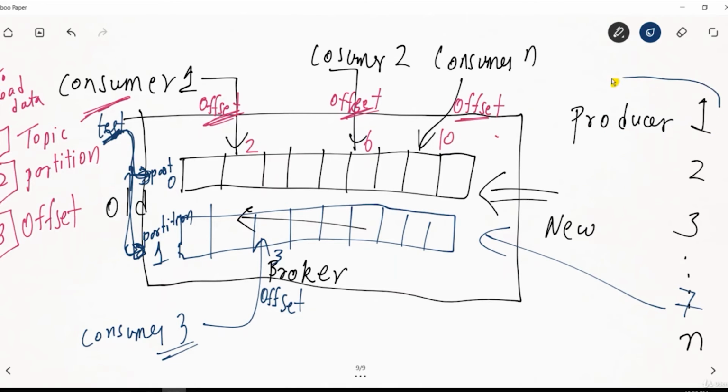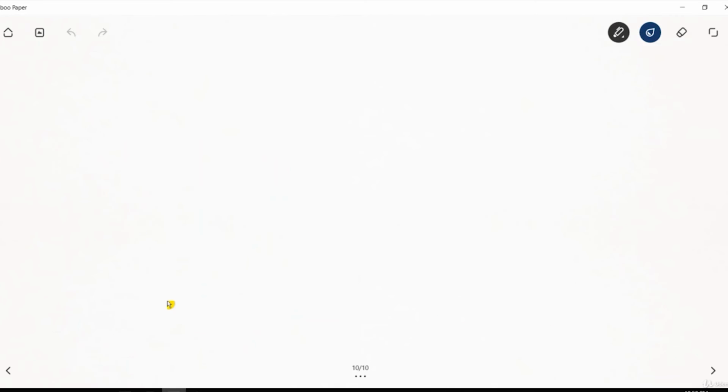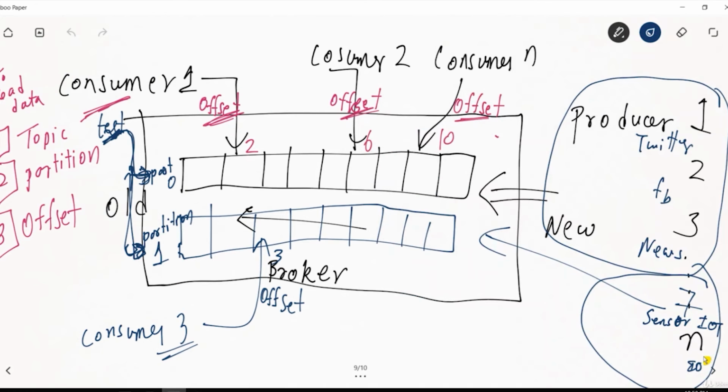Let's say all these producers are pushing the data into partition 0, and these producers are pushing the data into partition 1. So like Twitter, Facebook, some news website is putting the data over here. Some sensor data from IoT, Internet of Things. All this sensor data from my washing machine, from my cloth dryer, and so on. All these things are coming in this partition.